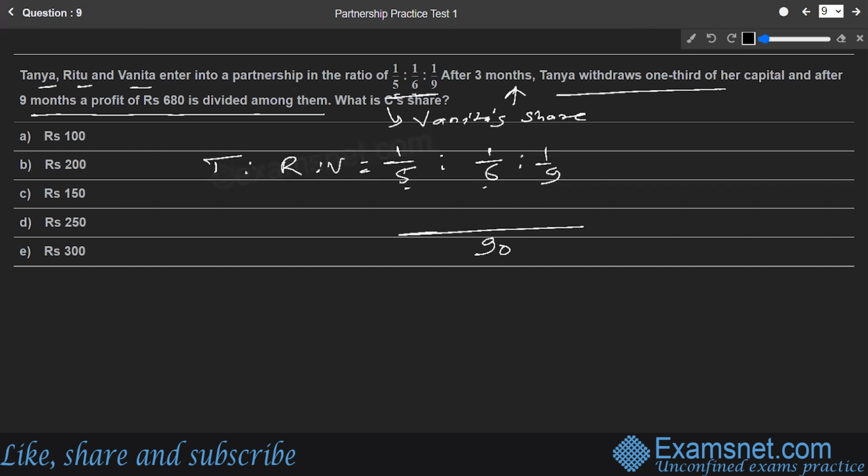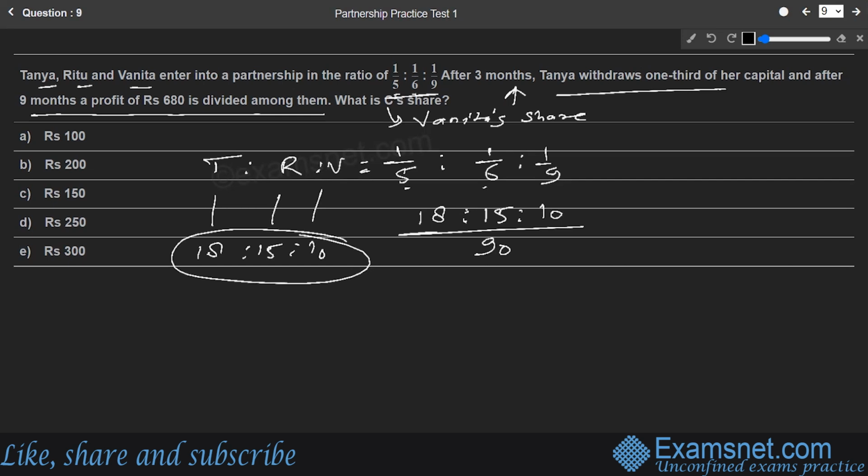Now we can simplify this. If 5 divides 90, it comes out to be 18. If 6 divides 90, it comes out to be 15. If 9 divides 90, it comes out to be 10. So the ultimate ratio between T, R, V is nothing but 18 is to 15 is to 10. That's what we have simplified.